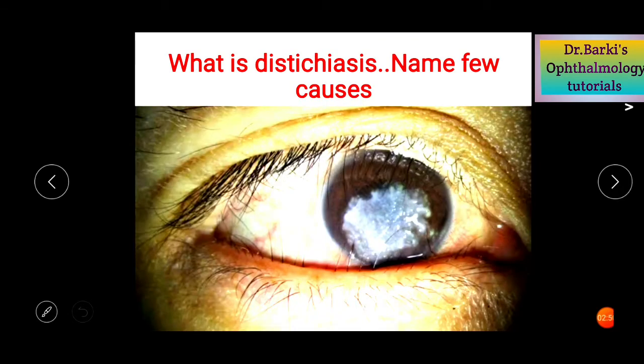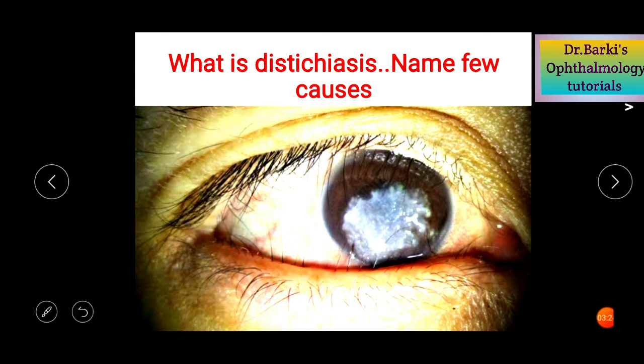So the first topic is dystichiasis. The question can be like, what is dystichiasis? Name a few causes. Dystichiasis is nothing but an extra posterior row of eyelashes. So you can see here there is an extra posterior row of eyelashes which is occupying the site of the meibomian glands. So these meibomian glands open into the hair follicle as ordinary sebaceous glands. Thereby the major contribution to the tear film, that is the lipid layer, is hampered, leading to dry eyes.